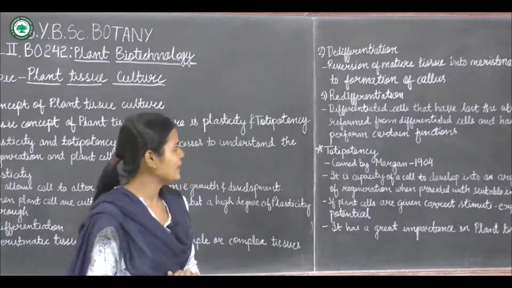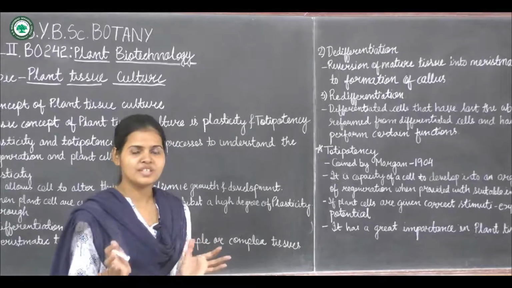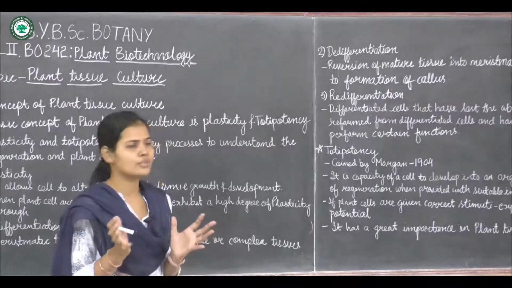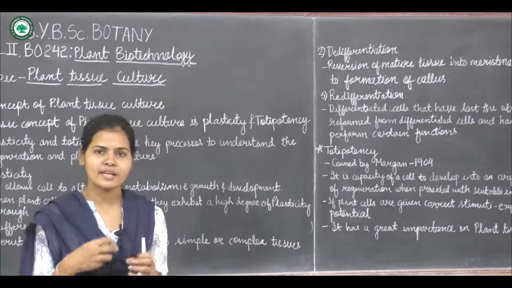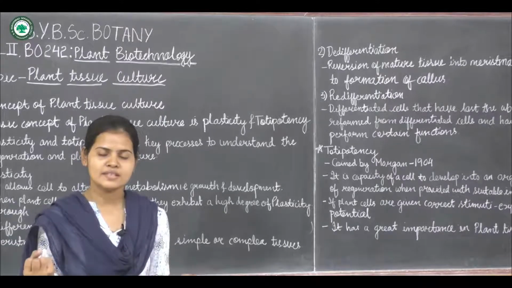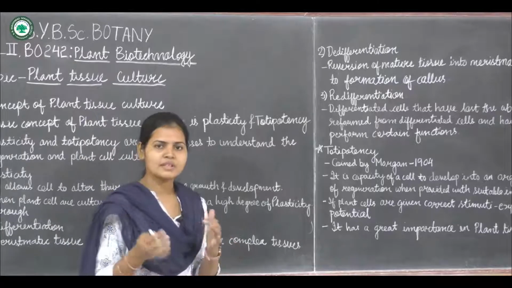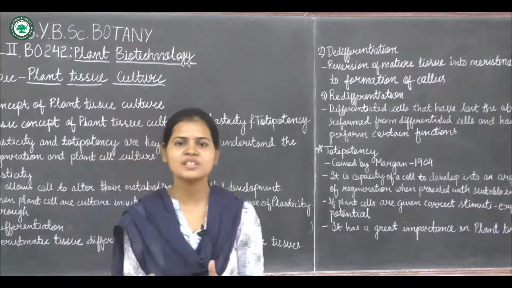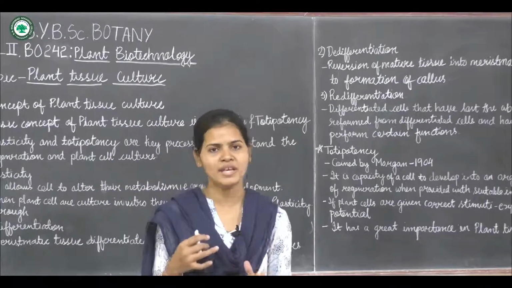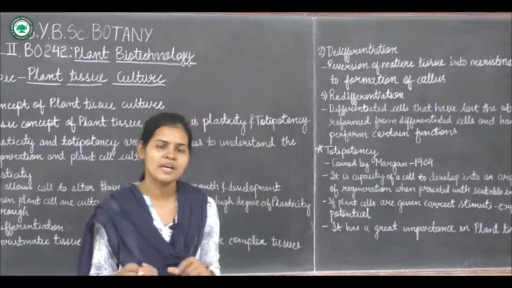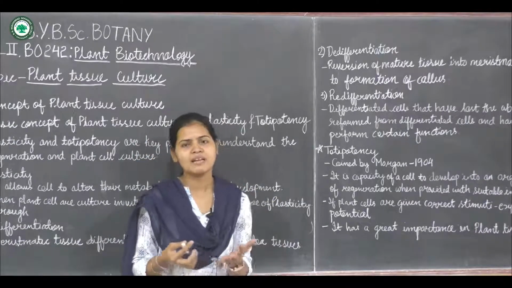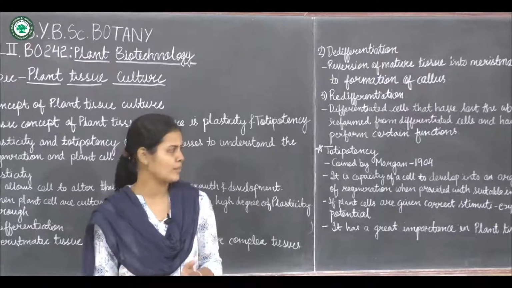So what will be happening here? Again the differentiated cells that had lost the ability to divide are reforming and getting the ability to divide again. So redifferentiation means differentiated cells that lost the ability to divide will again start dividing. And how can this be obtained? By giving certain signals to the plant, that is through certain types of chemicals.